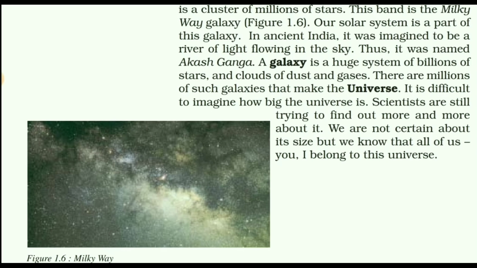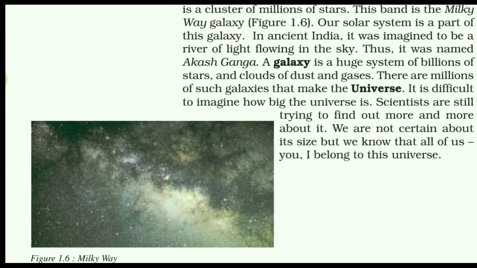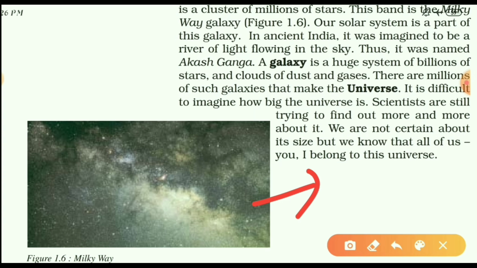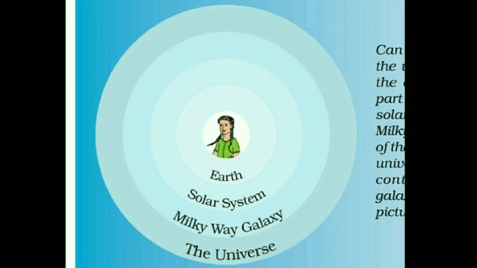A galaxy is a large group of stars, clouds of dust and gases. Our sun and all the planets around it are part of a galaxy known as the Milky Way galaxy. In ancient times, this was also called Akasha Ganga. In the picture you can clearly see the Milky Way galaxy. Earth is a part of the solar system, the solar system is a part of the Milky Way galaxy, and the Milky Way galaxy is a part of the universe.